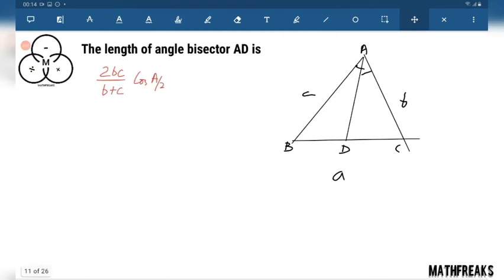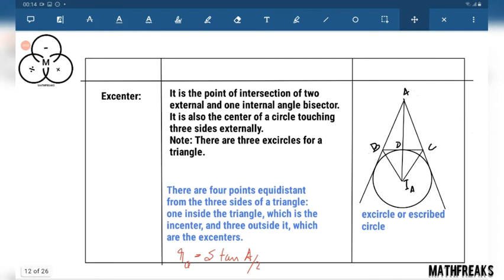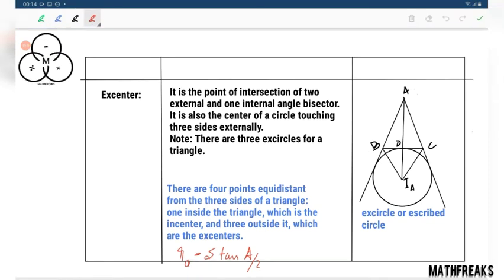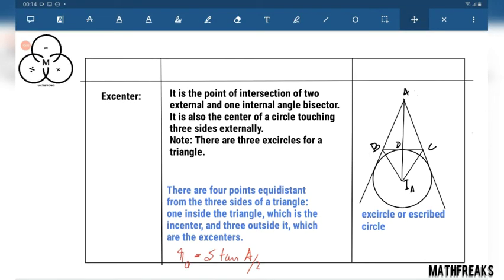Now comes the most beautiful thing: the excenter. It is the point of intersection of two external and one internal angle bisector. That is, this is the external angle bisector and this is the internal angle bisector. Interesting fact is that this circle is tangent to BC and the extended sides AB and AC. Or we can say it's the center of a circle touching the three sides externally.